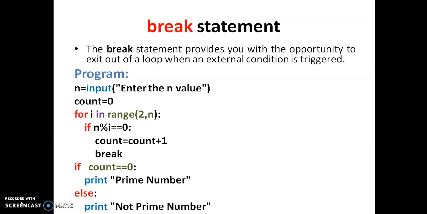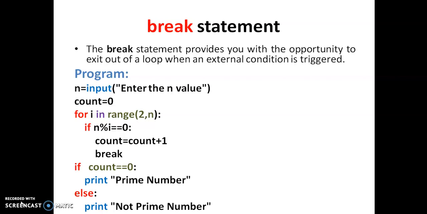So here we are counting: for i in the range of 2 to n, if n mod i is equal to 0, that is, if n is divided by i and the remainder is 0, then increment the count variable, count equals count plus 1, and break. That is, we got one factor for the number n in the range of 2 to n minus 1. If we get at least one factor in that range, we increment the count and break, so it exits from the for loop.